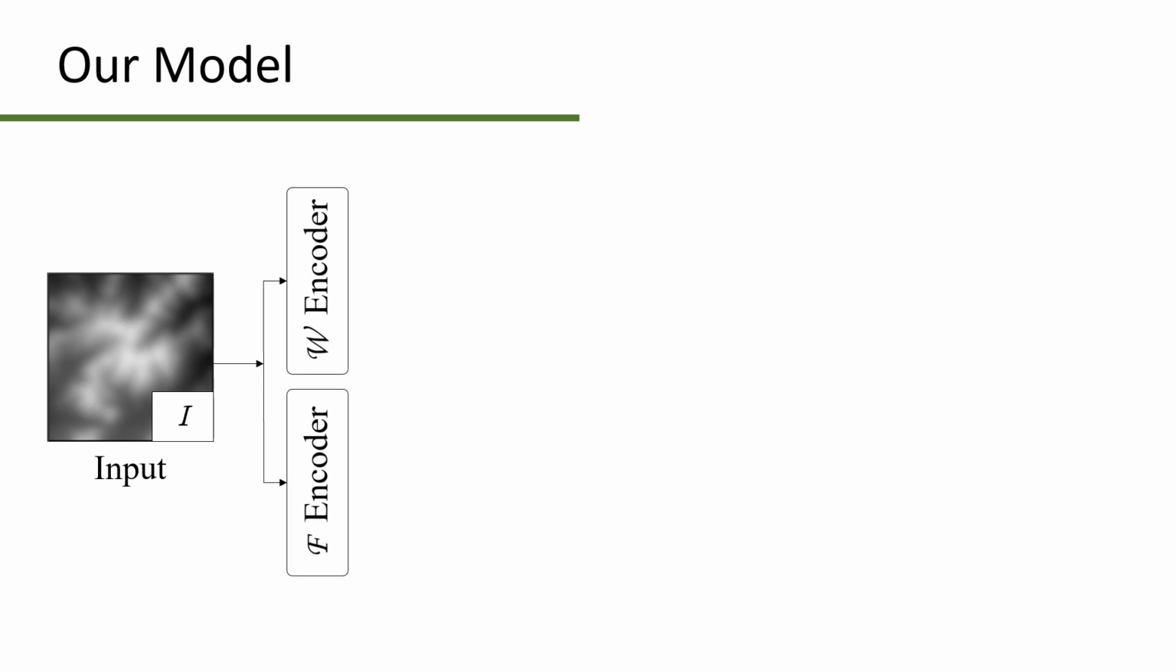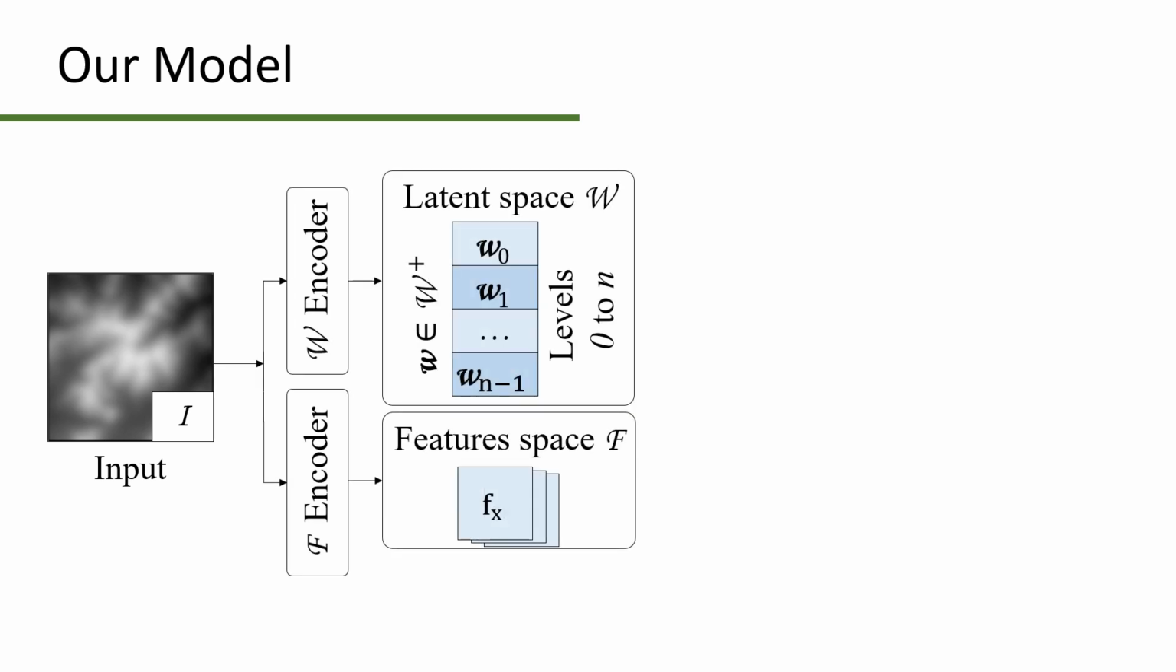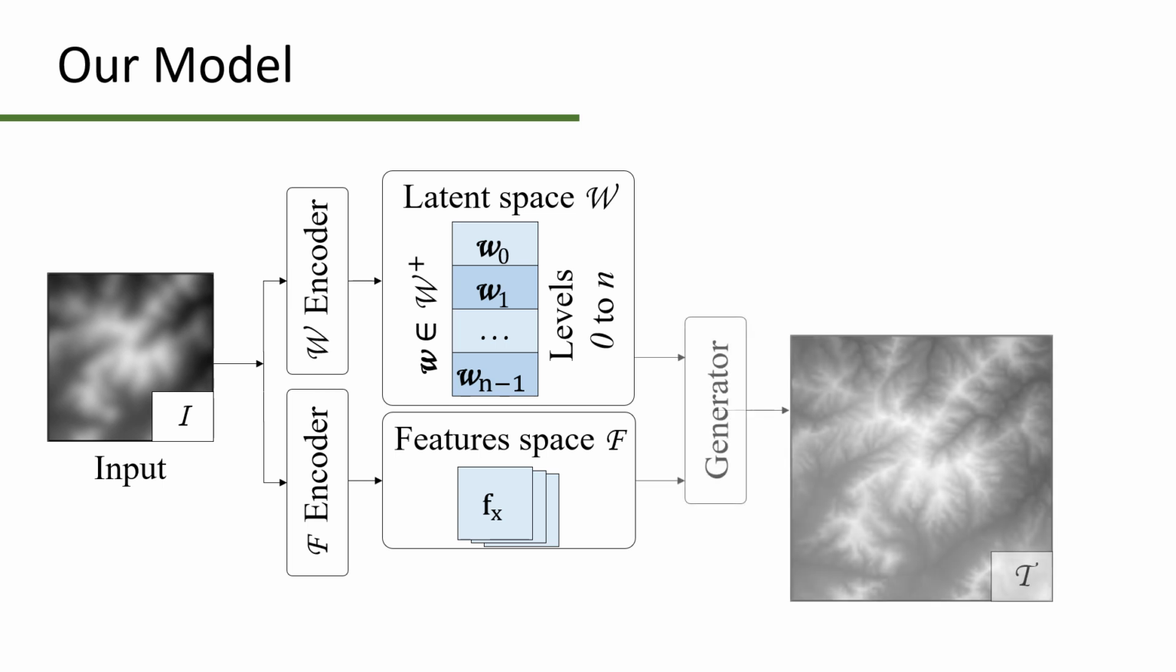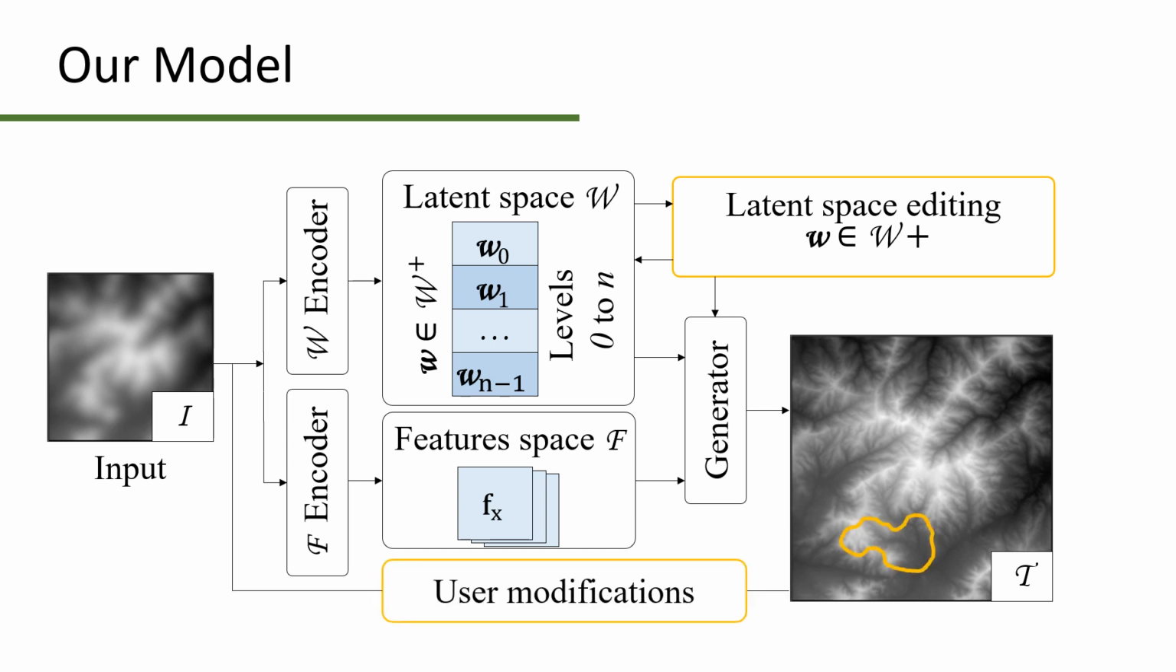The user provides a height field as input. This can be a high or low resolution terrain or even a sketch. The input is fed into the encoding process to produce a latent vector representation and feature maps. Finally, the generator synthesizes a new terrain. The user can modify the latent space to control the generation process, or directly edit the result and feed it back into the encoder. This process is iterative, with rapid feedback and interactive response from the system.